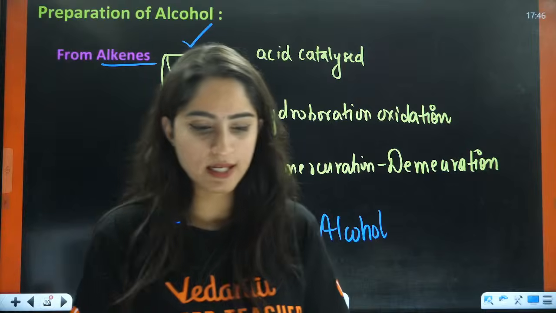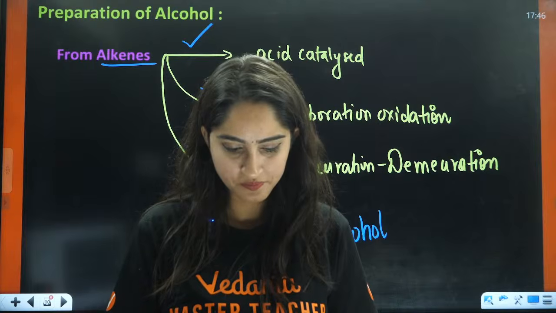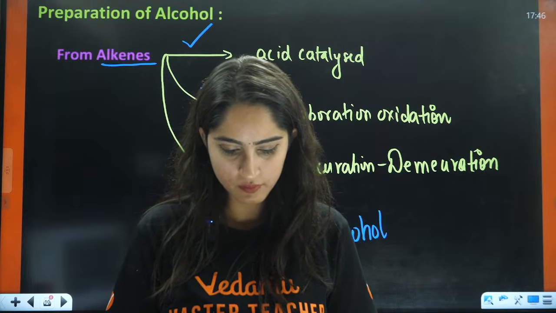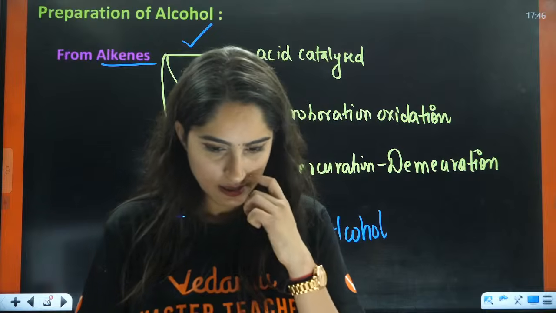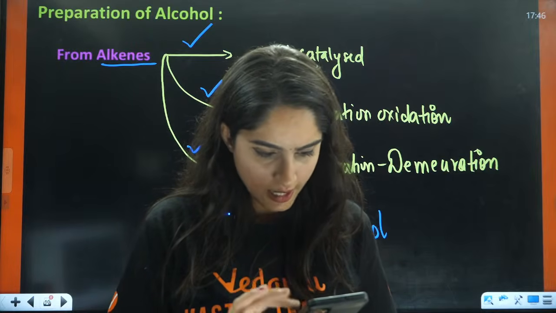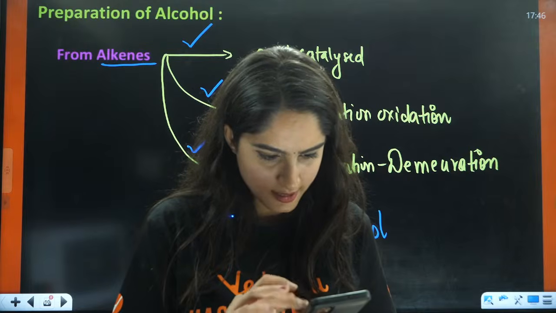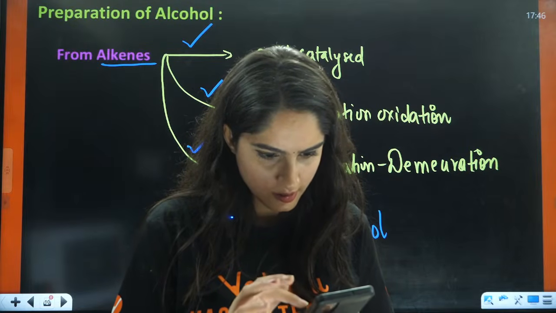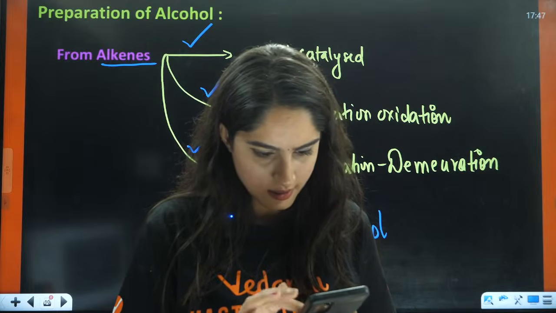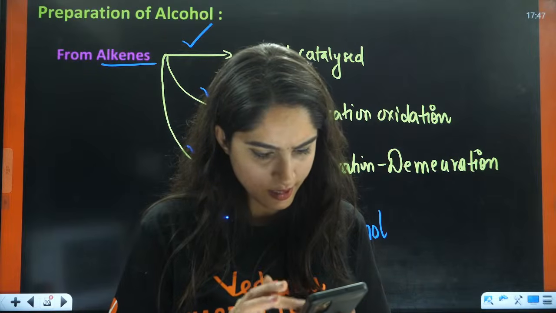I feel it's there in the playlist. Wait a minute, let me see if it's there in the playlist or not. You see the playlist section, there you will see chemistry. You can see haloalkanes, haloarenes.